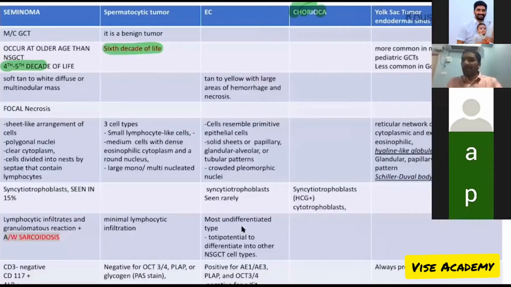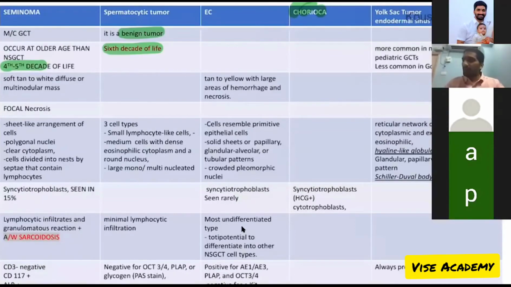Spermatocytic tumor. It is a benign tumor. As a result, it is seen at a later age group. Most of you get confused and think that spermatocytic tumor can arise at an early age. It is the only one that arises at the fag end of life. It arises in the 6th decade of life.